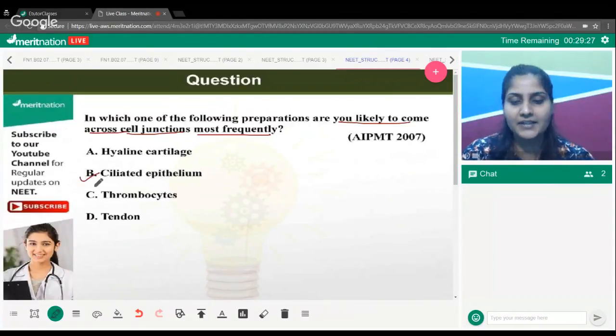It's ciliated epithelium. Now my question to you is why? Okay, no problem, Gaurav. The question is, why do we have ciliated epithelium at the cell junction? Before answering this, you need to tell me the function. Anything you know about the function of ciliated epithelium? What does it do, basically?